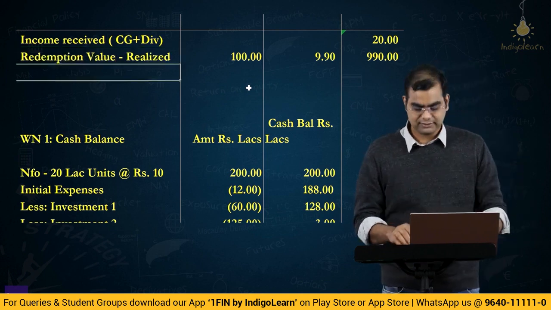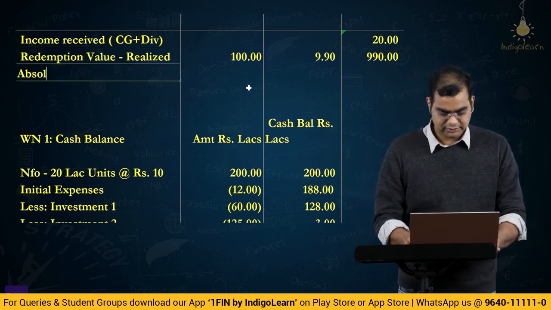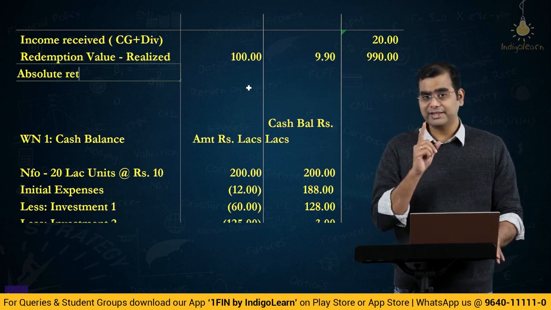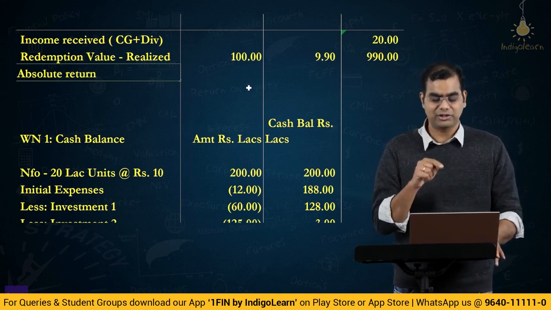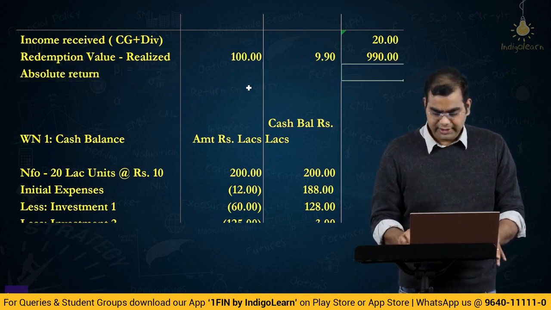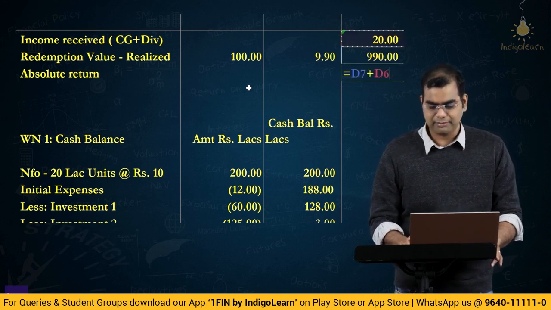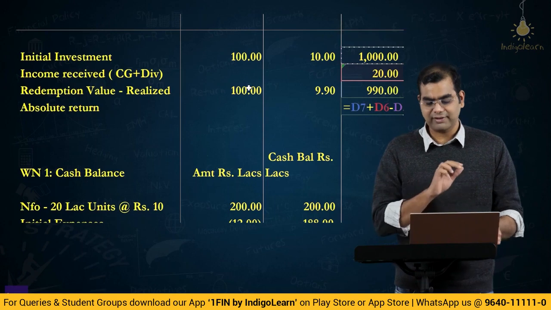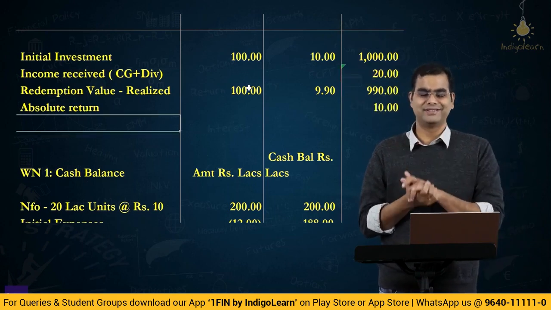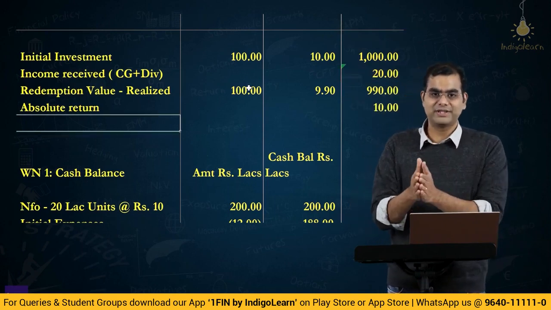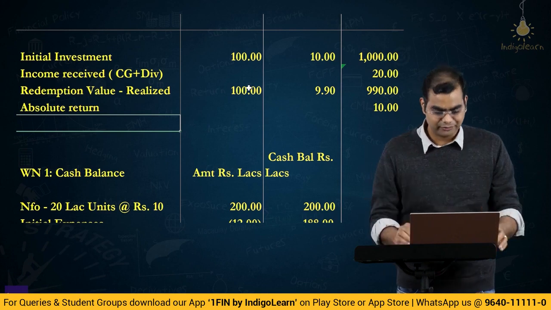Now, what is his return? Absolute return. See, he did all of this for 1 month. That is why I am saying absolute return is amount realized plus any incomes minus your investment value, basically 10 rupees. For all this effort, 1000 rupees he invested, he got 10 rupees as outcome, okay.